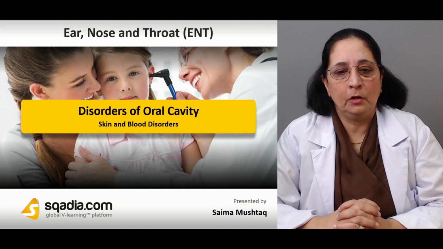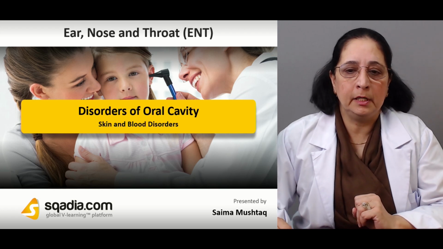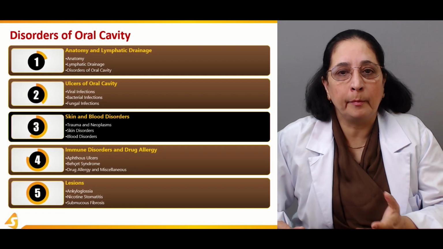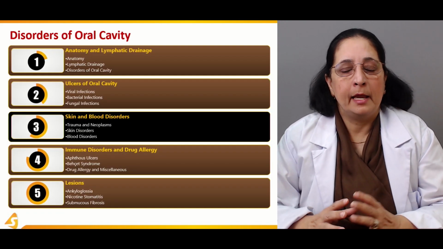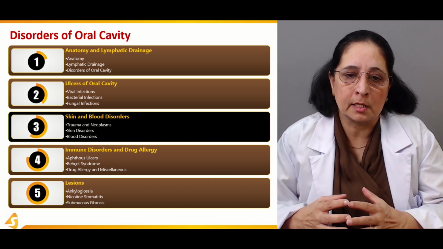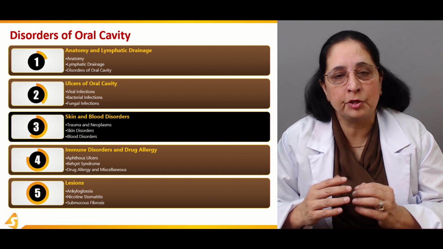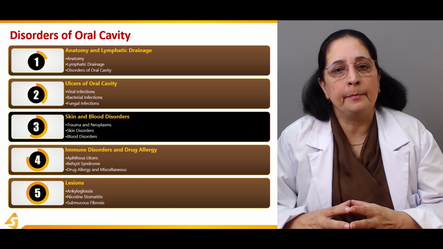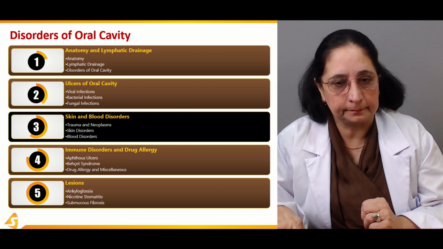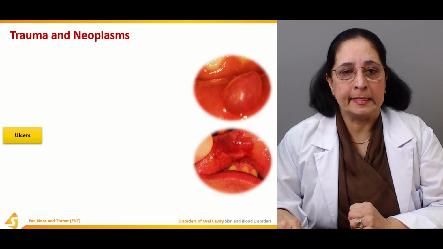In the third section of our lecture, we will discuss some common disorders of the oral cavity which are due to trauma, neoplasm, and as a result of some skin disorders and blood disorders. So mainly we will talk about skin disorders, blood disorders, trauma, and also some neoplasms that affect the oral cavity in this section. Trauma and neoplasm of the oral cavity.